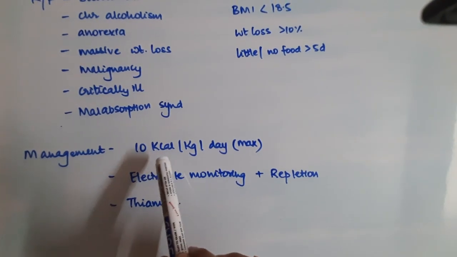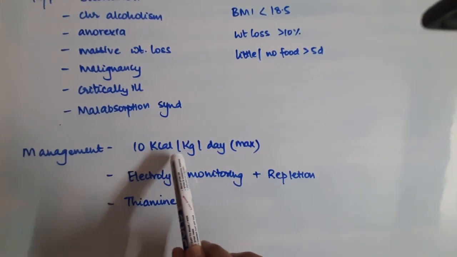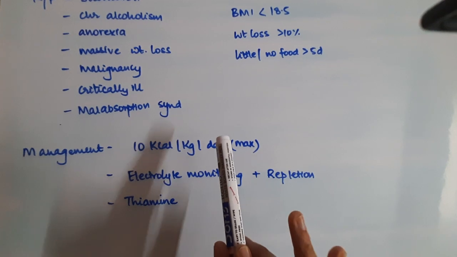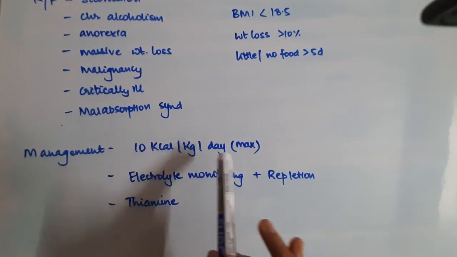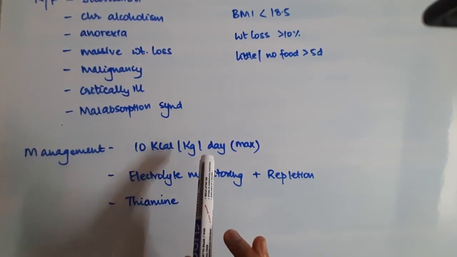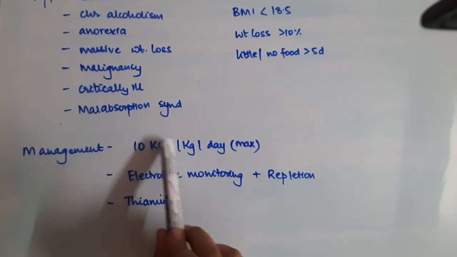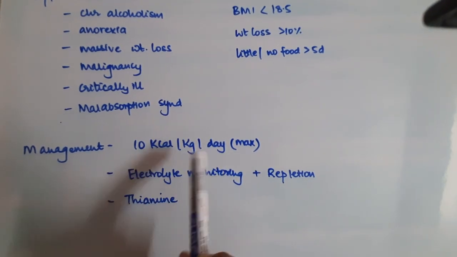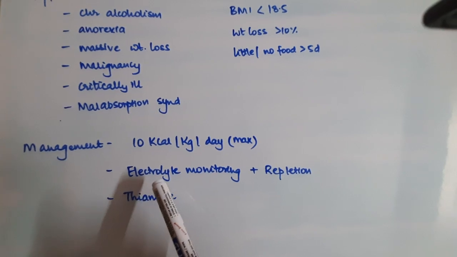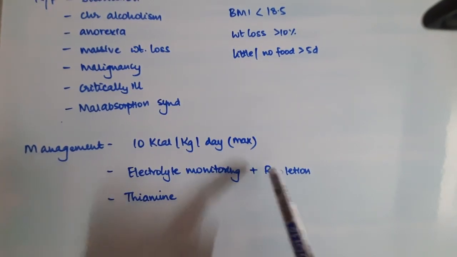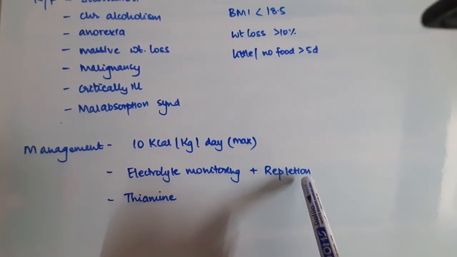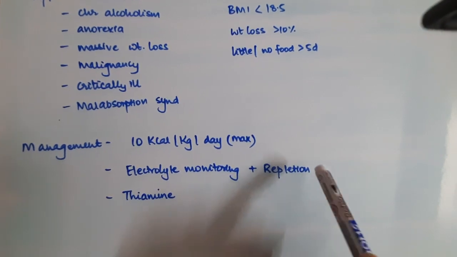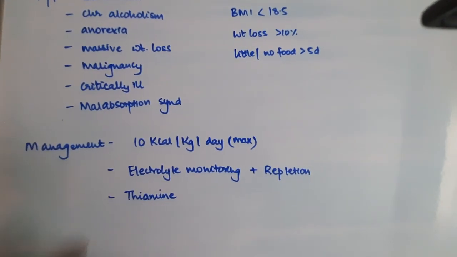Management is done by giving only 10 kilocalories per kg per day of nutrition maximum. More than that has to not be given. Only up to 10 kilocalories per kg per day. Along with that, constant electrolyte monitoring and electrolyte repletion has to be done in case they are low. Thiamine supplementation has to also be given.